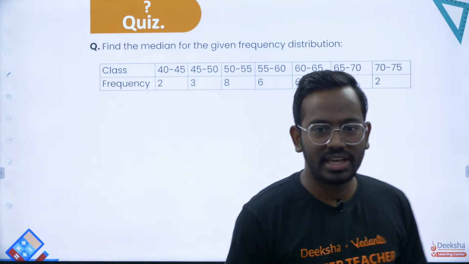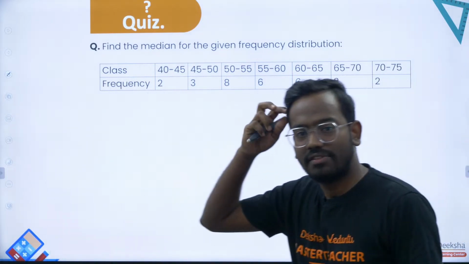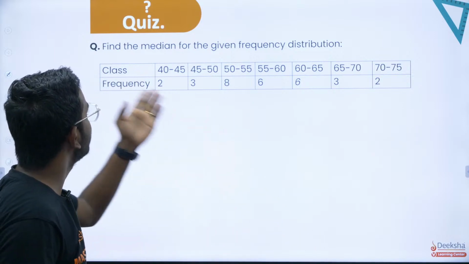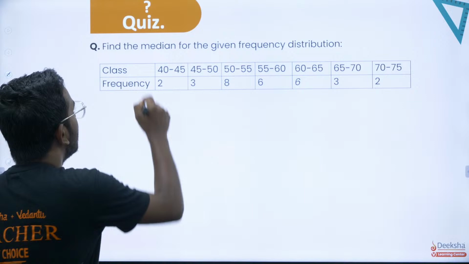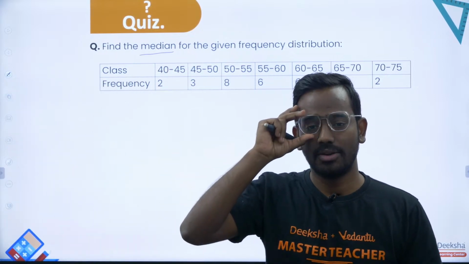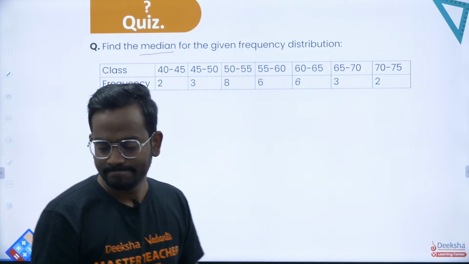So let's take up question number 1 for the day. Find the median of the given frequency distribution. They have given the frequency distribution, with the frequency and the class interval. You are supposed to find the median. How do you find the median? Just now we have discussed the formula to find the median.